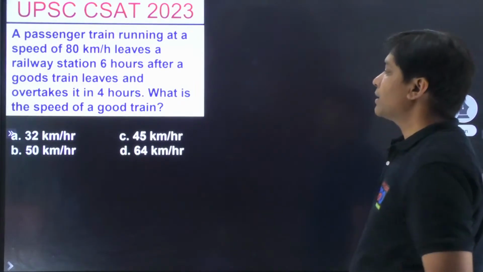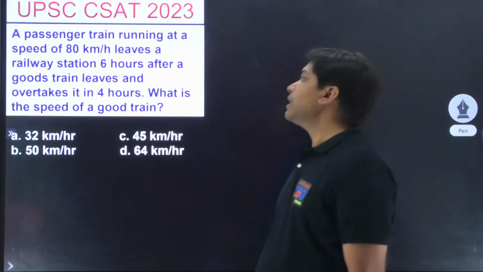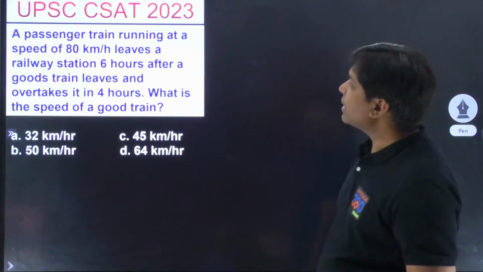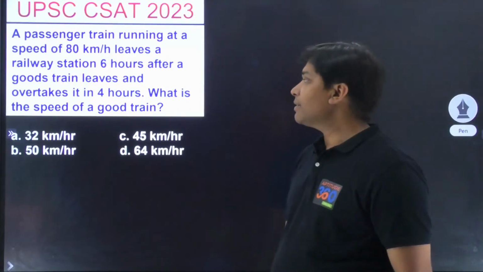चलो इस वाले को लगाते हैं. Let us try to solve this problem. A passenger train running at a speed of 80 kilometers per hour leaves a station 6 hours after a goods train. तो 6 घंटे तक तो पहले गुड्स ट्रेन को चलने दो, यही है ना?